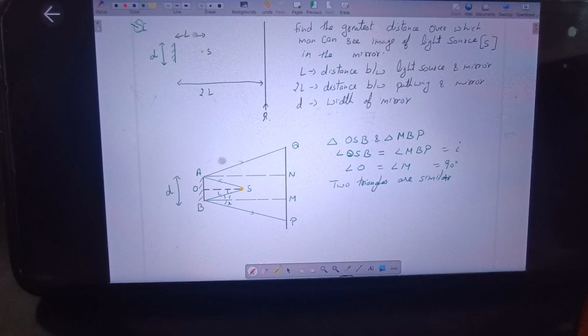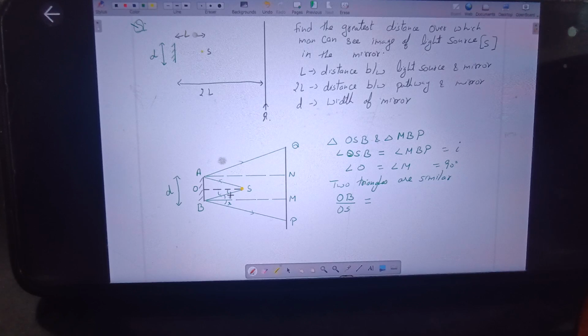Okay, and we know that for similar triangles, the ratio of the similar sides is equal. So using this result, we get the ratio of OB upon OS. Ma'am, how are angles OSD and MSP equal to I? What's the doubt?